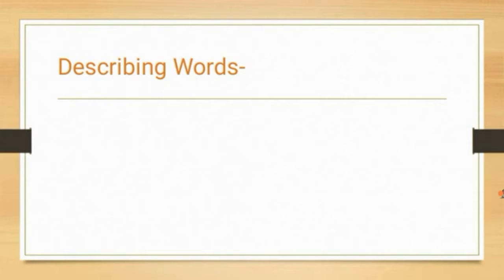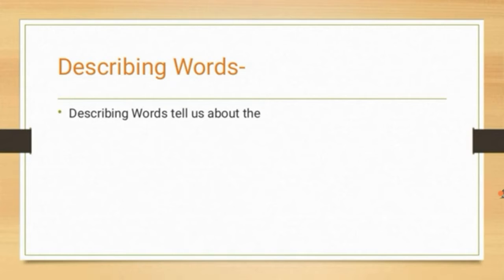We already learned about the naming words. There are four parts in that: people, places, animals, things. Which word tells more about the people, places, things, and animals? That word is called the describing word. Describing words help to describe and define the people, places, things, situations, and actions.